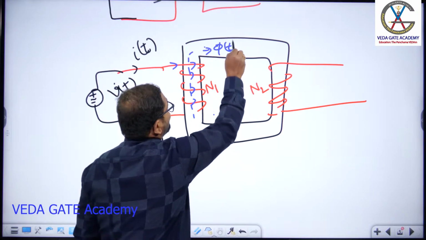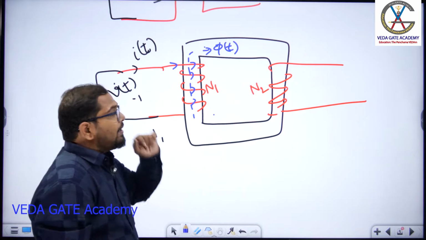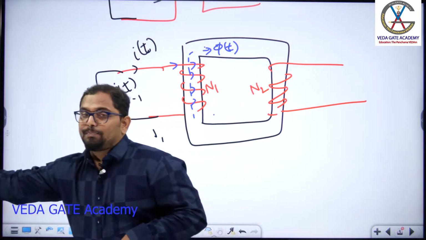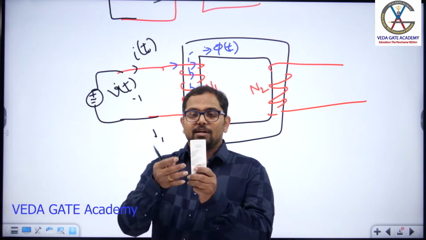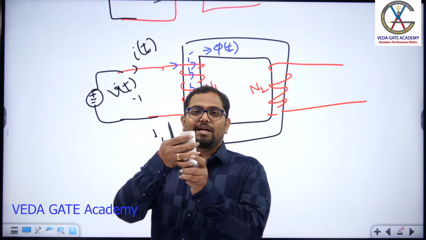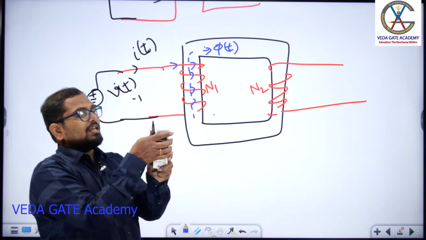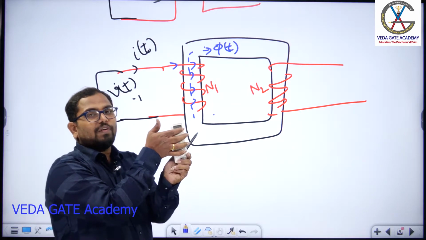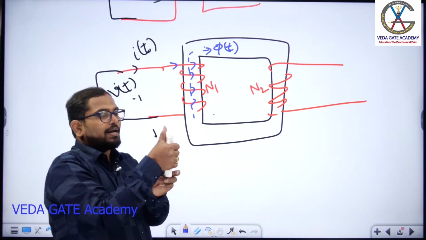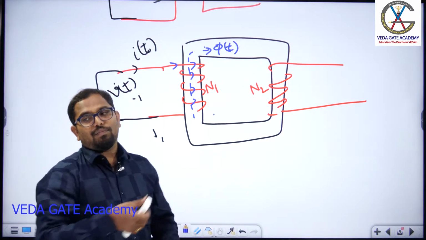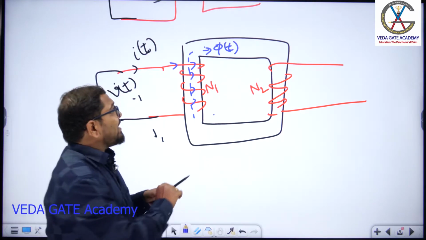So this is the flux produced by this coil, isn't it? That is shown previously like this. So my four fingers represent the current, then my thumb indicates the flux. This is the meaning of that. These are my four fingers representing the current, then this thumb indicates the flux. So now this is the flux direction.